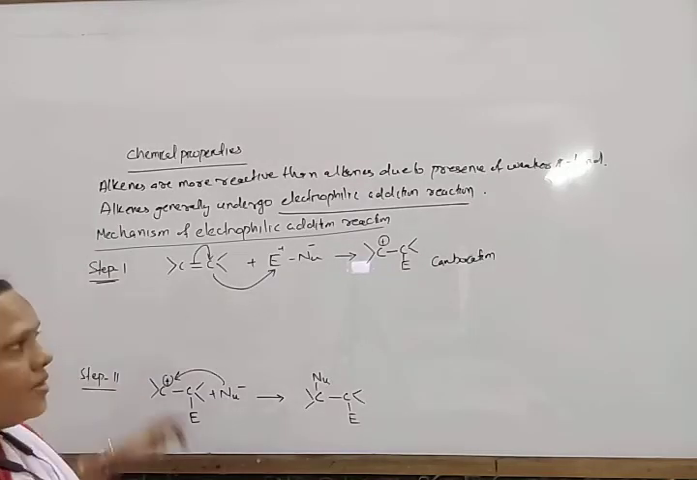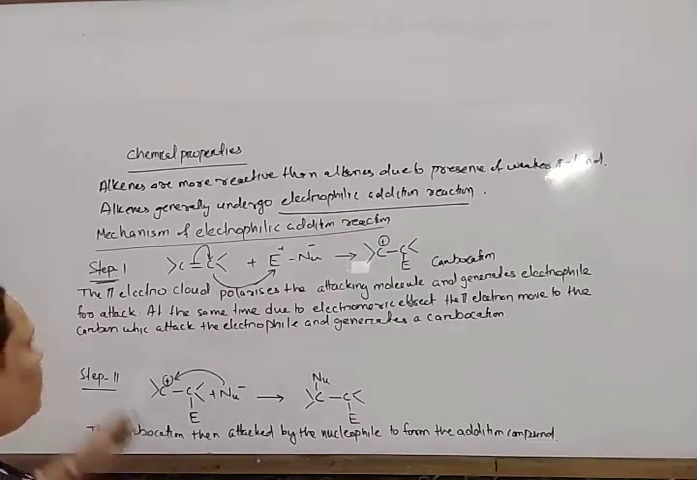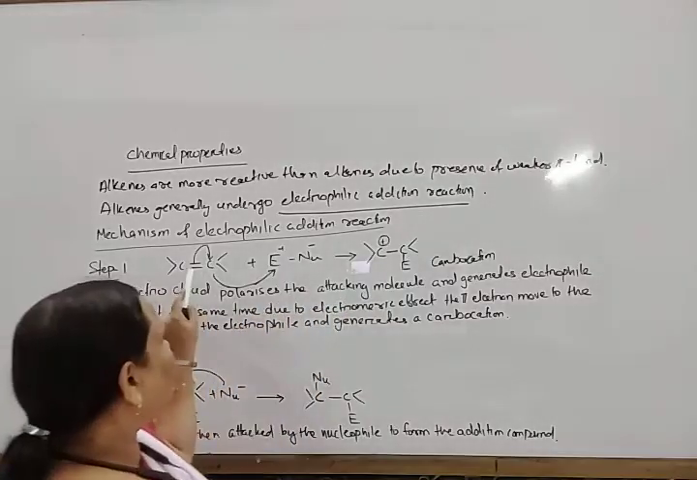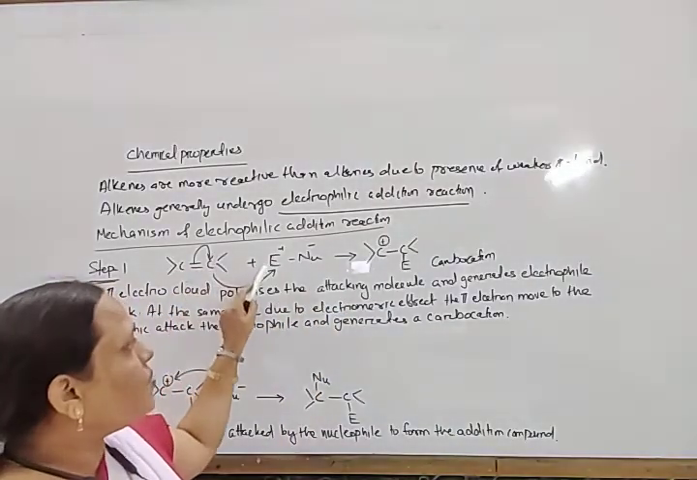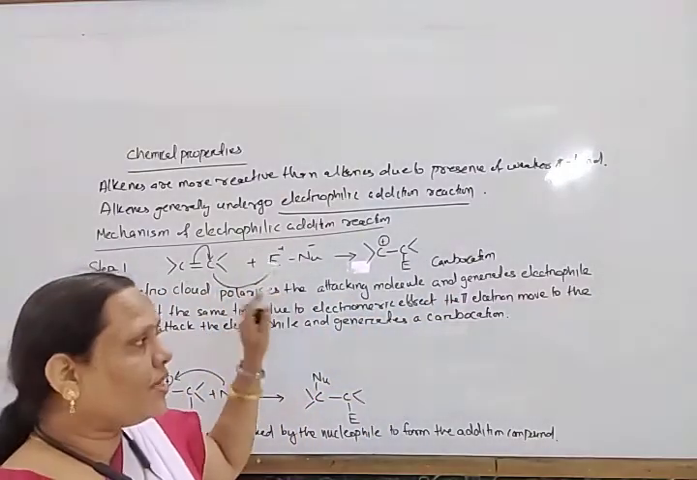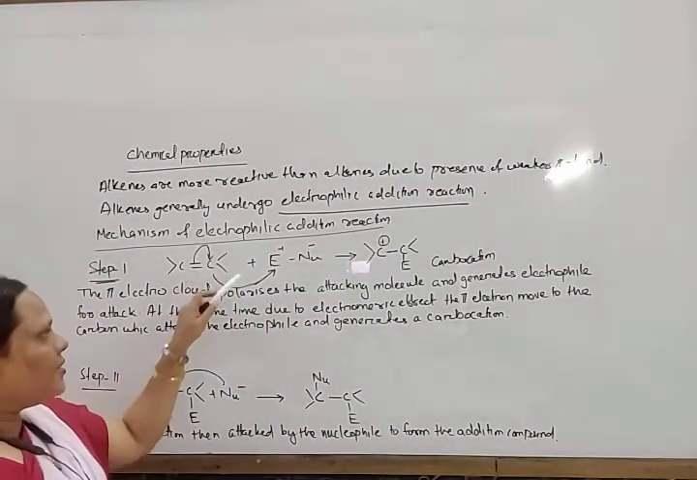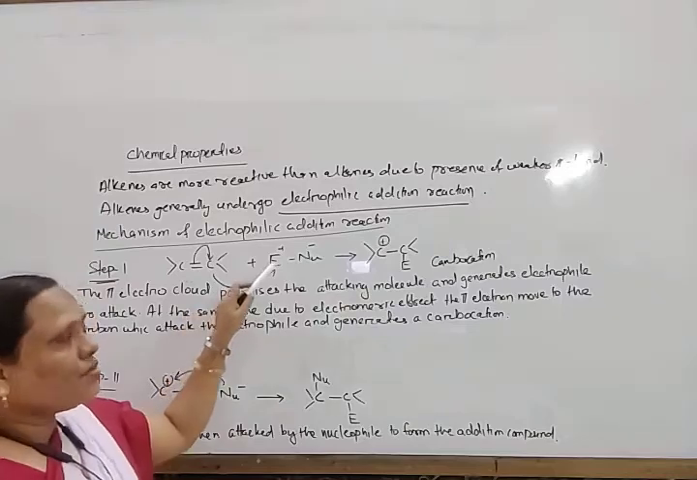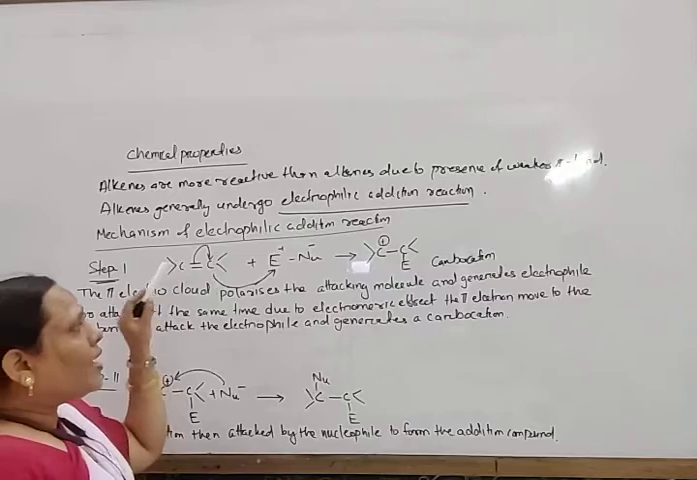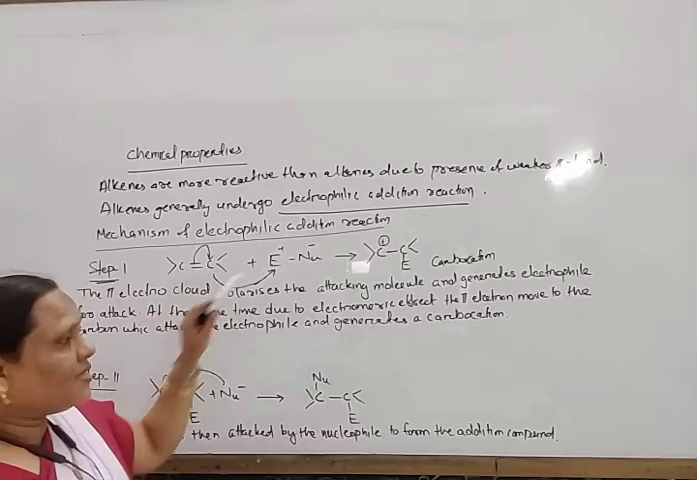Okay. So what are the steps? Just wait a moment. So look at the mechanism. The pi electron cloud polarizes the attacking molecule. First the pi electron of the double bond polarizes the attacking molecule and generates the electrophile E plus and Nu minus. First breakdown takes place. It generates the electrophile for attack. So it attacks always from electron rich to less electron. The movement of electrons should be shown from high electron density to less electron density.